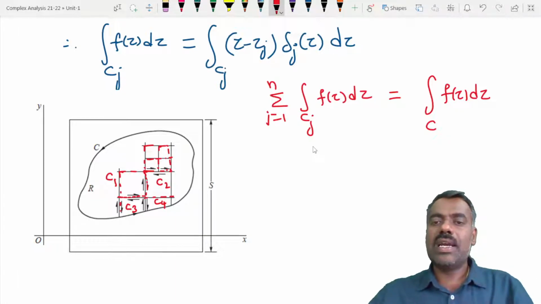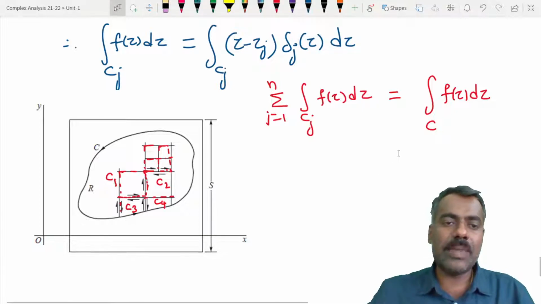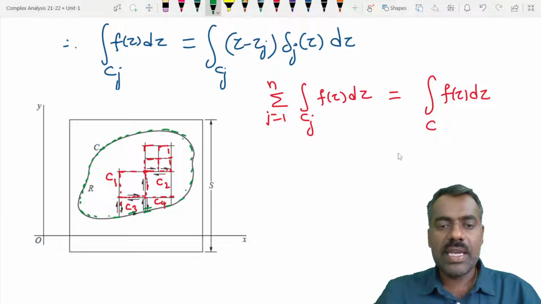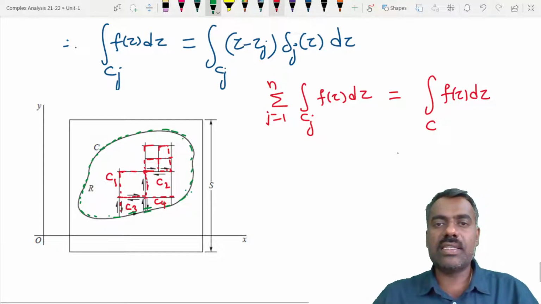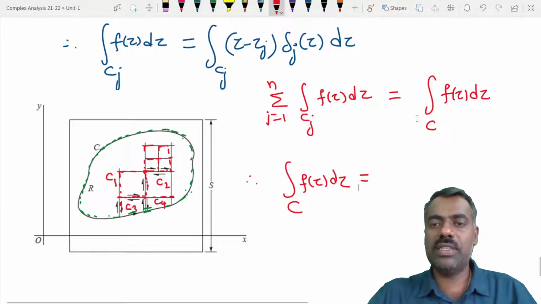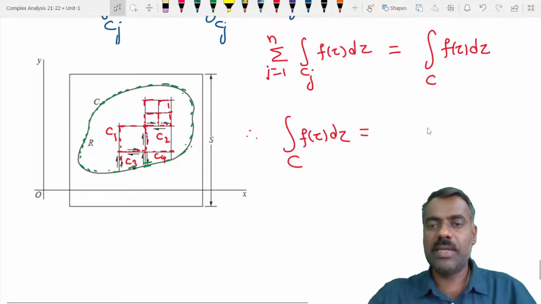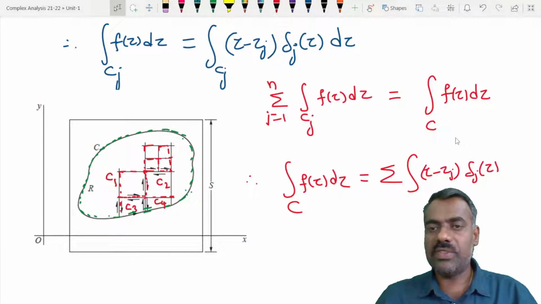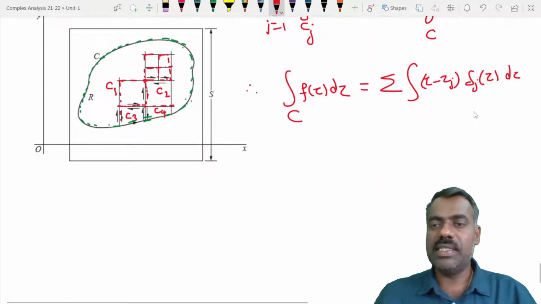So only the boundary will remain, which are parts of these Cj. Hence the integration of f(z) dz over C is the summation of the integrals over the Cj's, which is the summation of the integral of (z minus zj) into delta j(z) dz over each Cj.